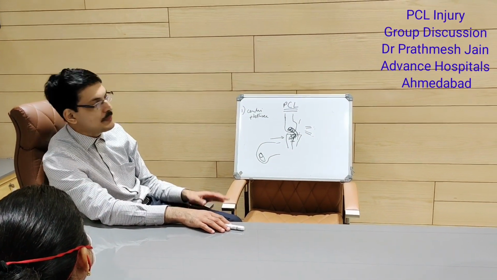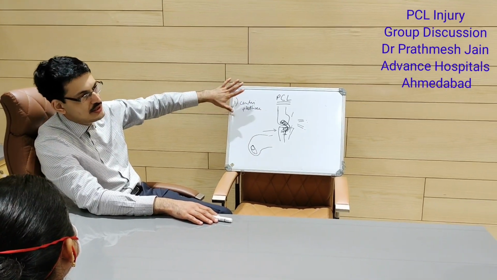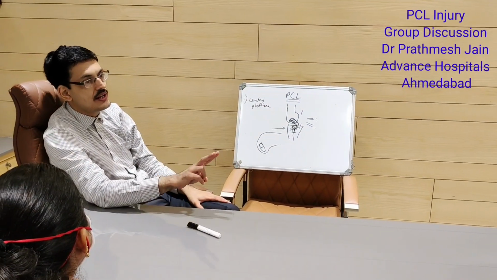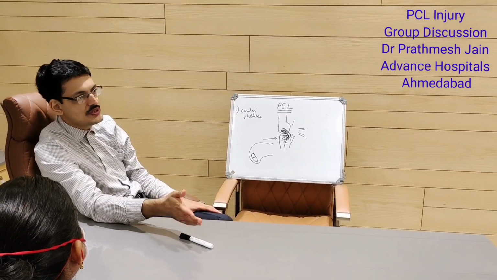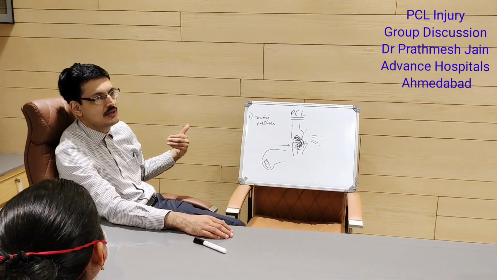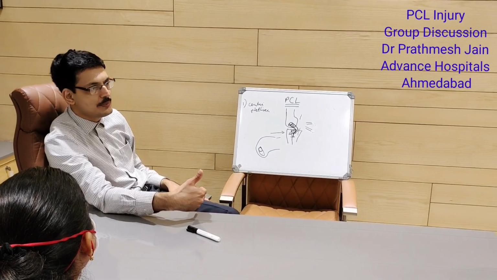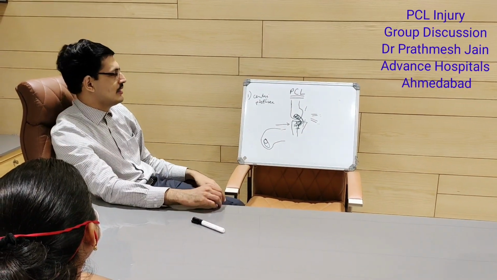If you have a multi-ligament injury, then as I told you, PCL is a priority. You can leave ACL for the second stage, but you need to do at least PCL. So if there is a combined ACL and PCL injury, and you need to do one surgery, you do PCL, never ACL, because PCL will stabilize the knee and bring it to the front. You can do ACL in the front. So the first surgery you need to do for any multi-ligament procedure is PCL, and that is a priority.